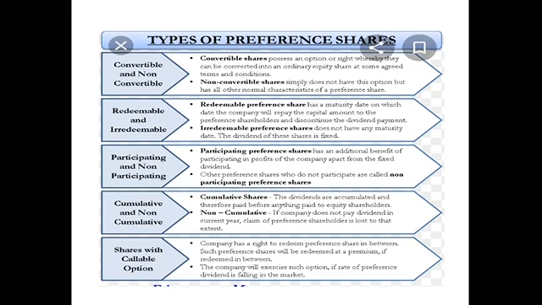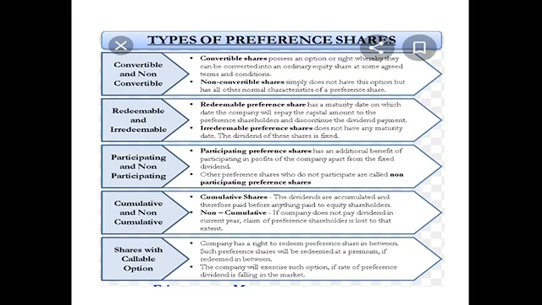So irredeemable preference shares do not have any maturity date, and the dividend of these shares is fixed. Whenever the preference shareholder purchases these preference shares, they do not carry any maturity date. So we can consider that they will remain up to the winding up of the company, that is, till the closure of the company. Till then the dividend will be paid on that.